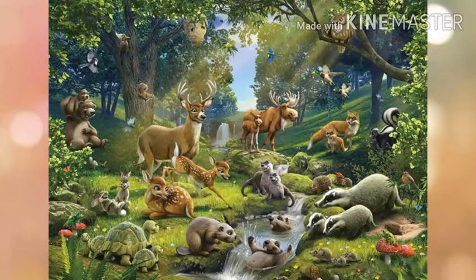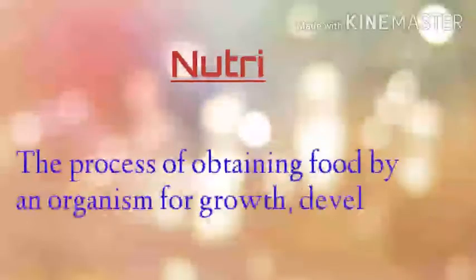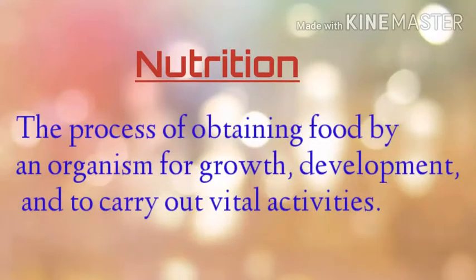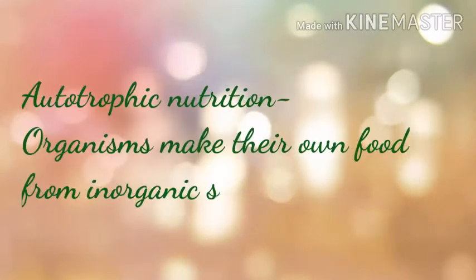The process of obtaining food by an organism for growth, development, and to carry out all the vital activities is called nutrition. So, the mode of nutrition in plants is called autotrophic nutrition.